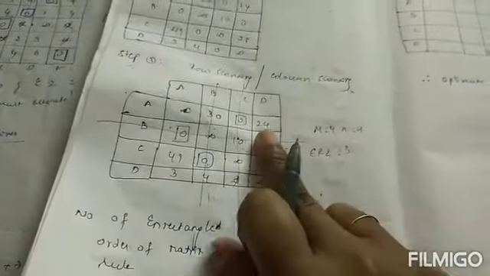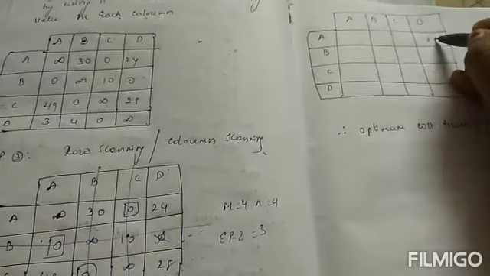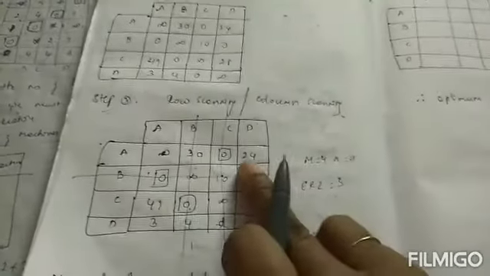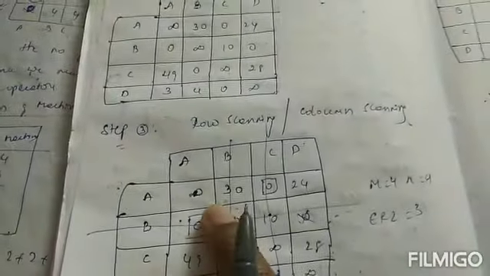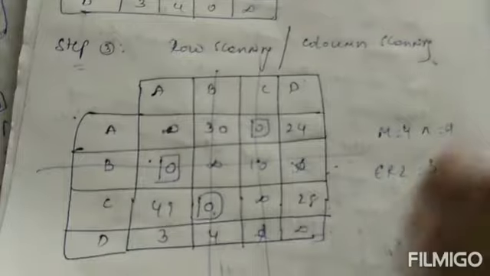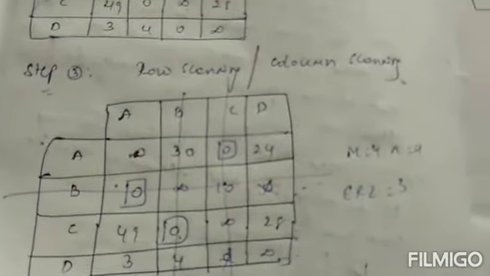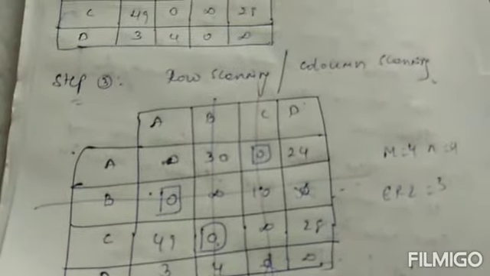In our unallocated cell, 24 minus 3 is 21, and infinity stays the same. 0 plus infinity, 3 plus infinity is infinity; there is no change. 30 is 30, no change, and 0 is 0, no change, and infinity plus 3 is also infinity. Here also no change.